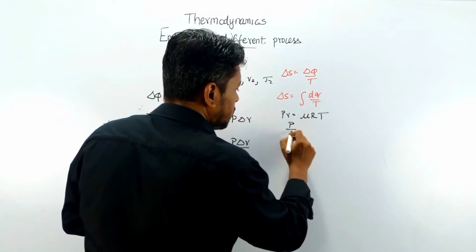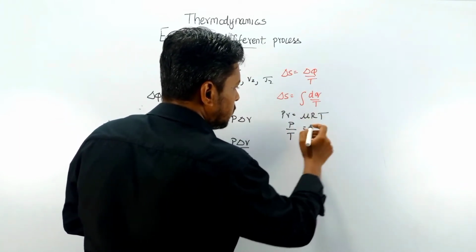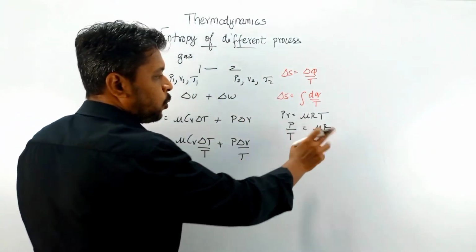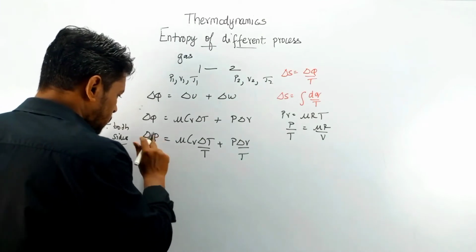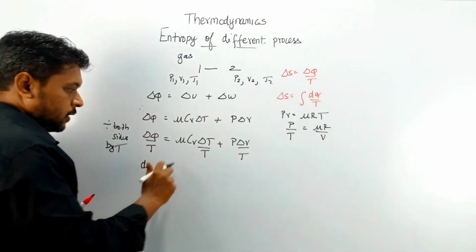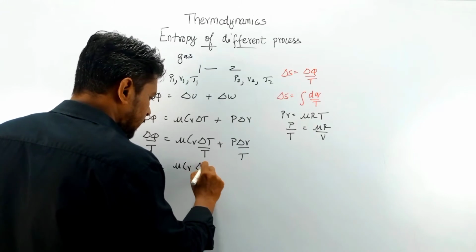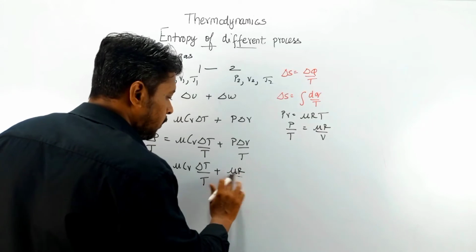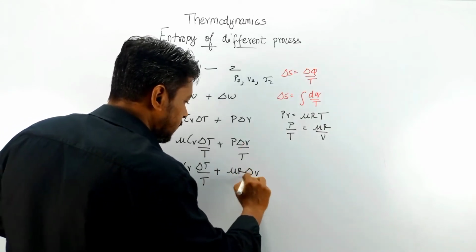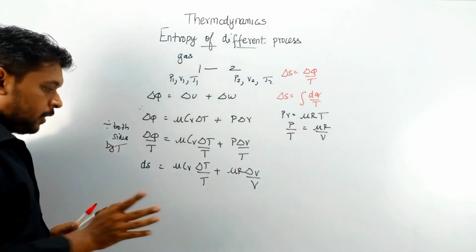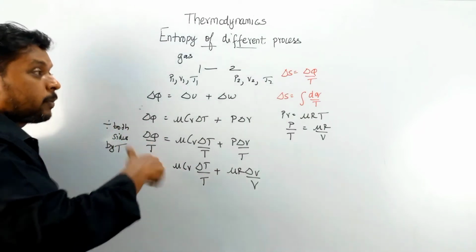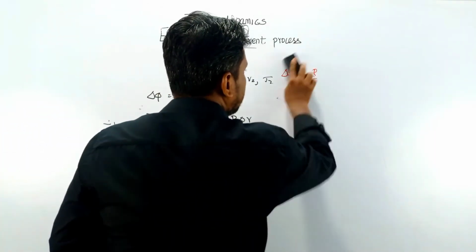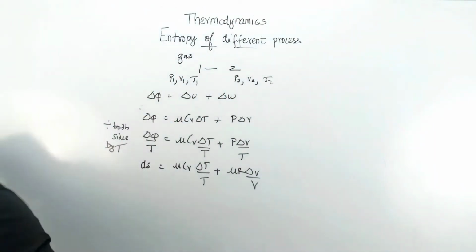Taking P to this side and V to that side, instead of P by T in this equation, replace it by mu R by V. So dS, instead of dQ by T I have written dS, is equal to mu Cv delta T by T plus mu R into delta V by V. Next I am going to apply the integration and also the limits.